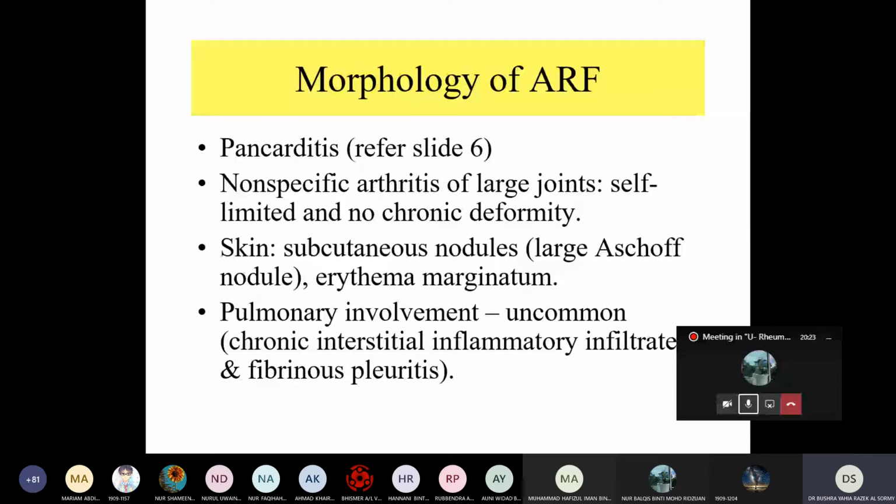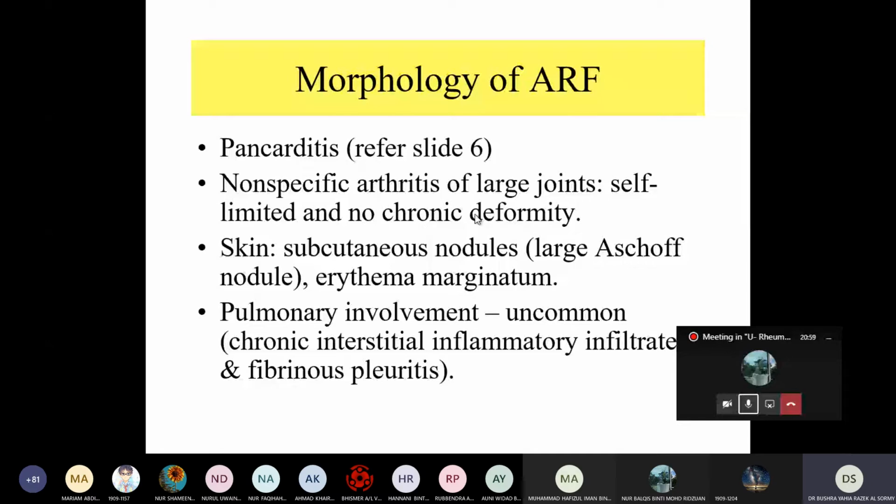And the third thing is that it can respond to aspirin. Once he takes aspirin, it responds and the pain will resolve. Okay. Arthralgia means only pain. There is no inflammation. Okay, you have to differentiate between arthritis and arthralgia. But if the patient is treated, there is no deformity, no chronic deformity.